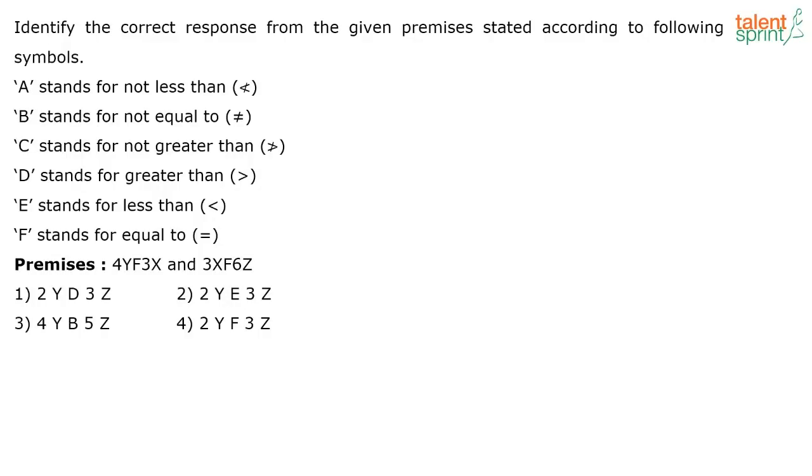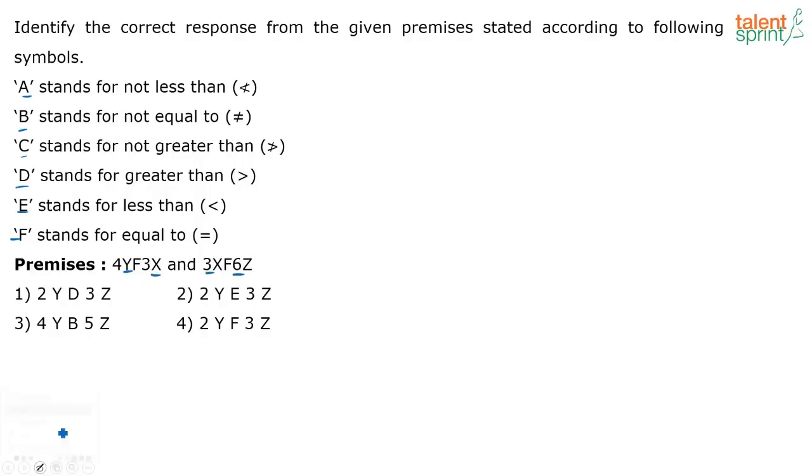Suddenly when you read this question, you will feel that it is confusing, but no, it's very easy if you solve it actually. Try this one. Identify the correct response from the given premises stated according to the following symbols. Yes, actually the question is very easy, like Vidya says. See what is given here. First thing that when you see this question, what will you think? See, they have given what A, B, C, D, E and F stand for, and here they have given X and Y. So suddenly you might feel, what are they trying to say?